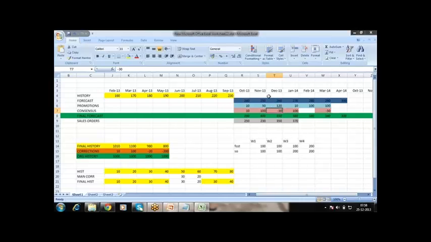Whatever we are able to see in the Excel, normally the companies are using this Excel and doing this forecasting process. The same thing we are going to do in the APO demand planning. Just to give an idea, this is the way the forecasting process happens in real time. The same thing we are going to see in the APO system. Clear?